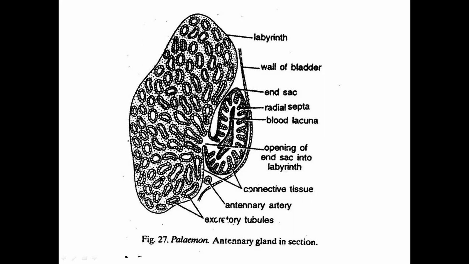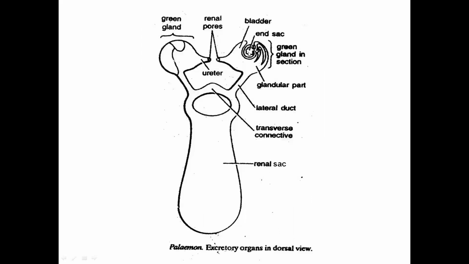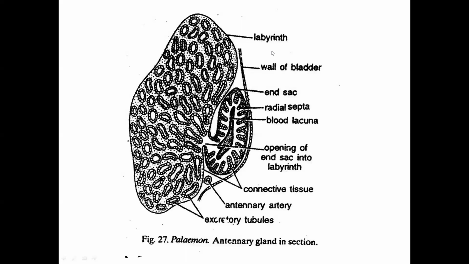Here you see, this is the labyrinth, this is the end sac, and this is the bladder. So the bladder, the end sac, and the labyrinth all together form the green gland. This labyrinth has small excretory tubules, which are very similar in structure and function to the nephrotic tubules, or the nephron, that we see in the vertebrates.